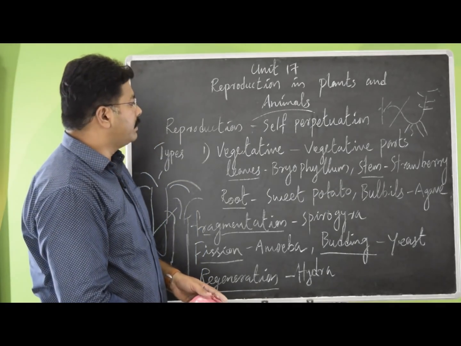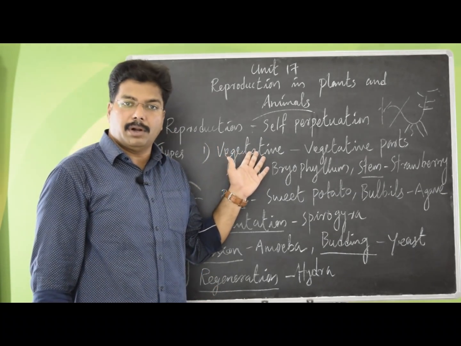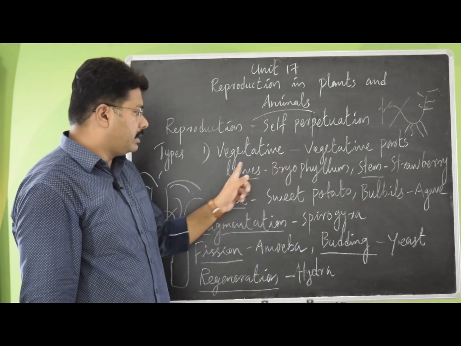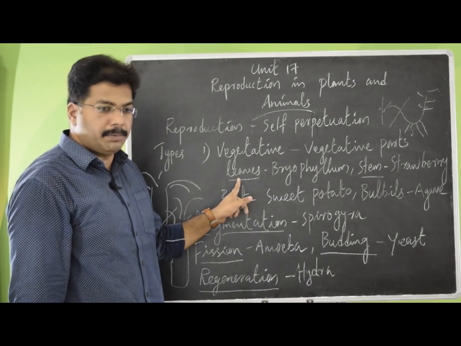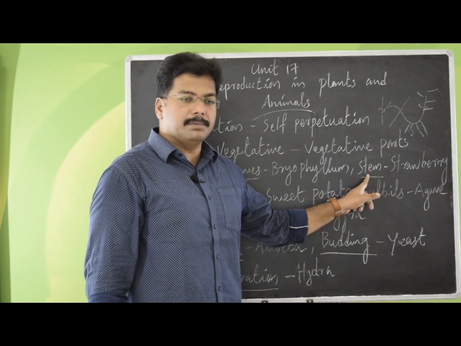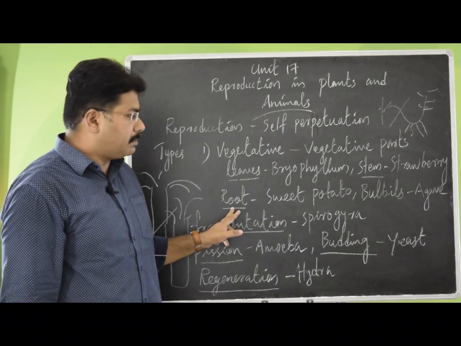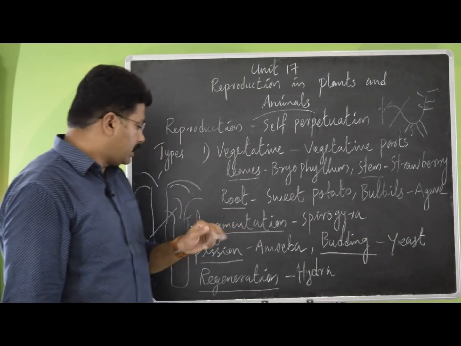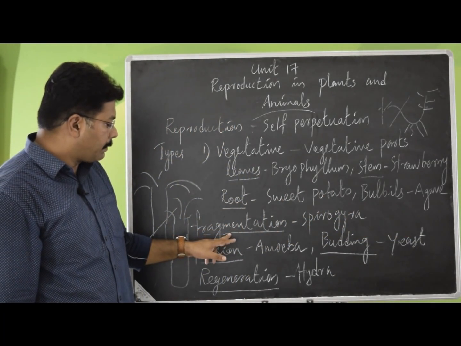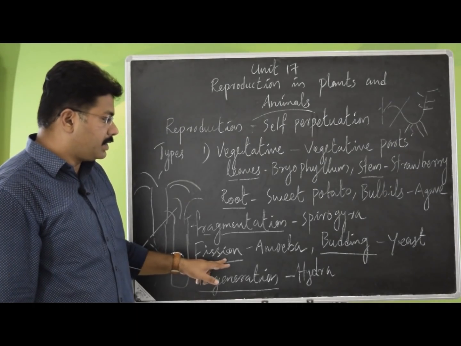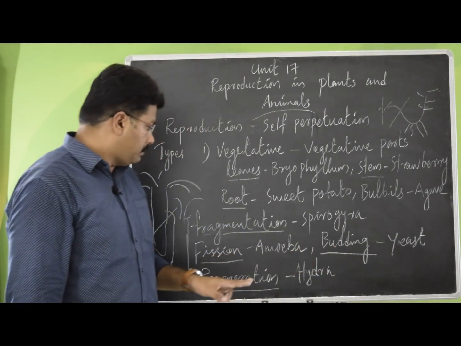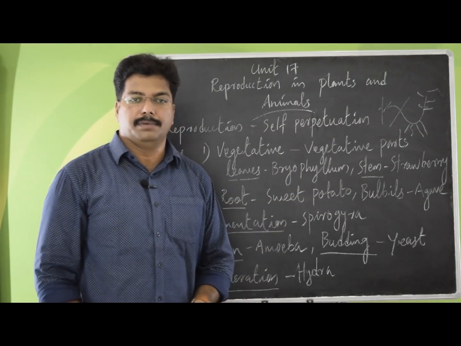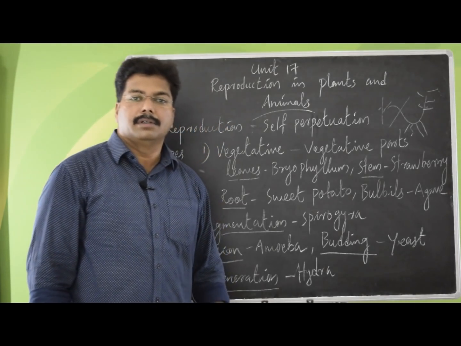So in this one we have discussed the vegetative mode of reproduction, that means reproduction through the vegetative part of an organism. In the case of plants, leaves, stem and root are able to make reproduction. Bulbils are also able to make reproduction. Whereas algae go for fragmentation, amoeba for fission, yeast for budding, and hydra for regeneration. These are the methods of vegetative reproduction that happen around us.